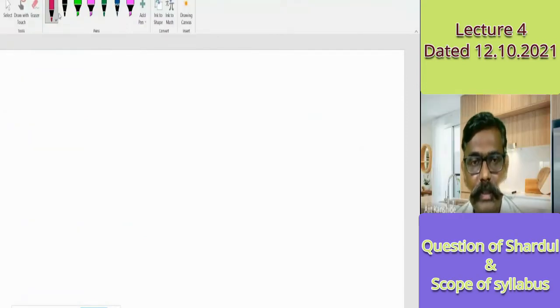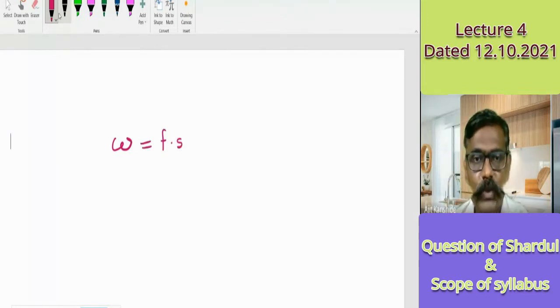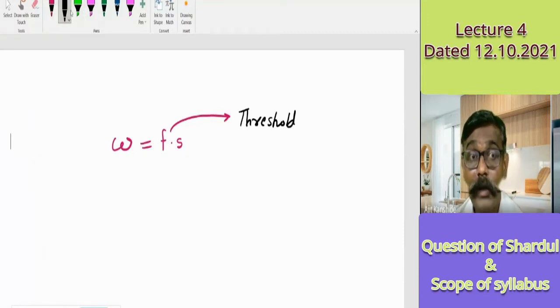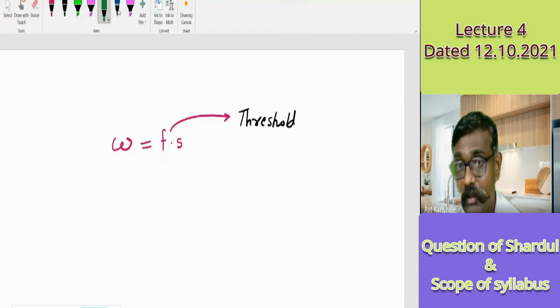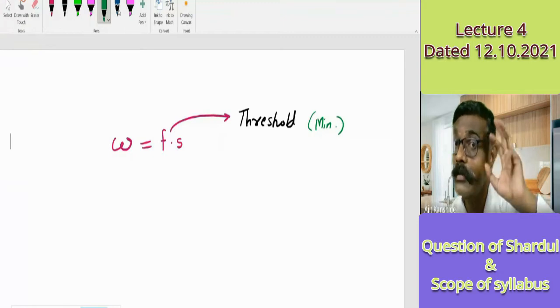So students, my point of interest is the work, which, as you have answered, is equal to F into S. If force is zero, then work will be zero. So you understood force should be there. But not only something is important. What I want to say is that the force should be threshold force. What does threshold force mean? It's the minimum force necessary by which some kind of result will be there.